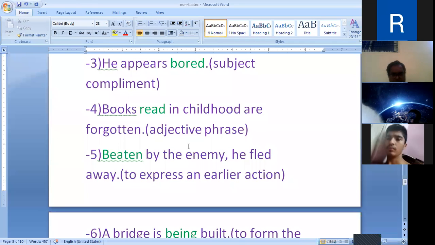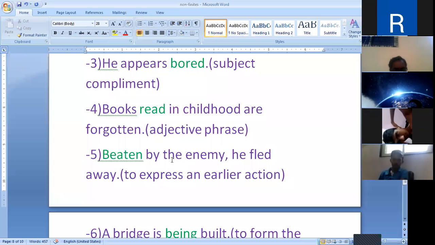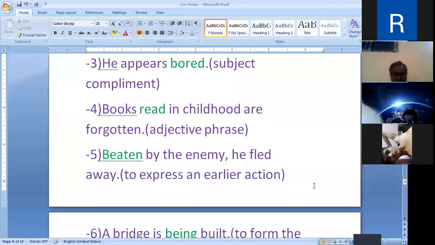So an earlier action is expressed by the past participle. Beaten by the enemy, he fled away. Deceived by his friends, he killed himself. Then, terrified, they stood crowded together.